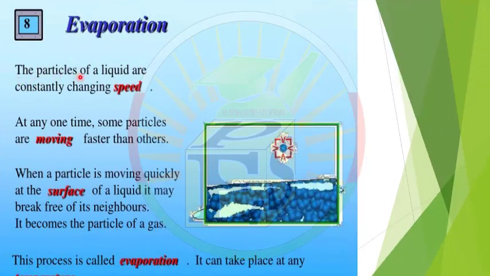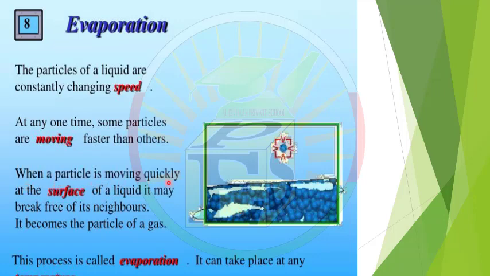Evaporation. The particles of a liquid are constantly changing speed. What does it mean? It means the speed of the particles at the bottom of the liquid differs from the speed of the particles on the surface. At any time, some particles are moving faster than others. So the particles on the surface will be faster than the particles at the bottom.